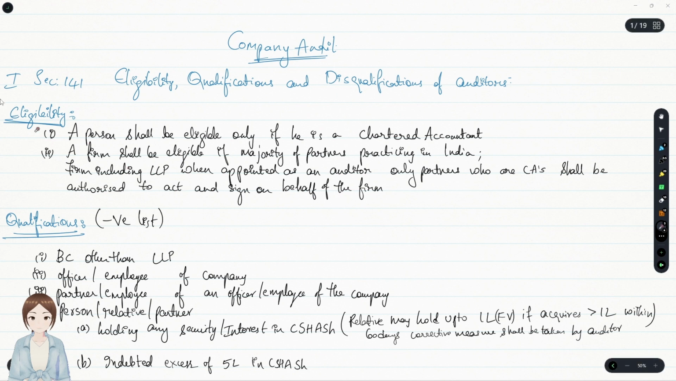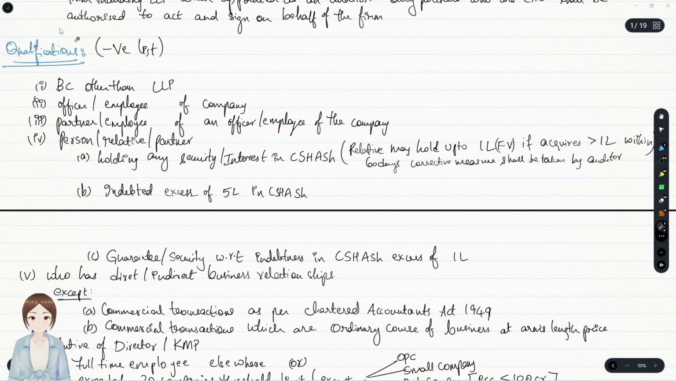That is, such a firm, any kind of firm, whether it be a chartered accountant firm or a mixed firm that also contains lawyers or architects, etc., or some other professions, the majority of such partners shall practice in India, and only that partner who is a chartered accountant shall act and sign on behalf of that firm with regards to the statutory audit. And what are the disqualifications?